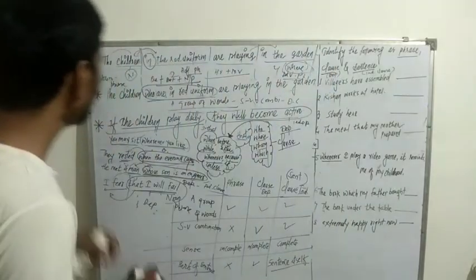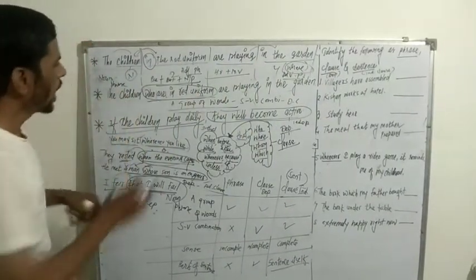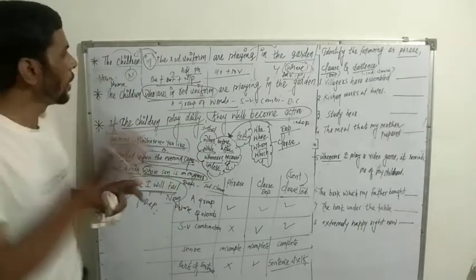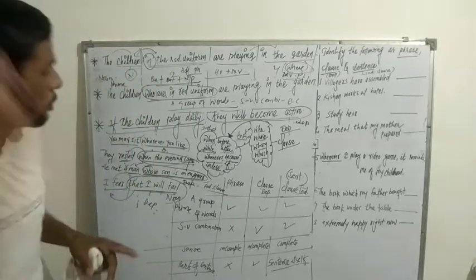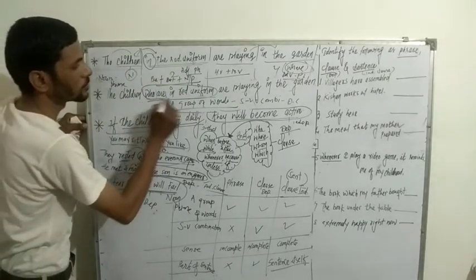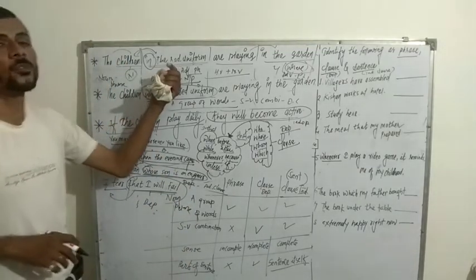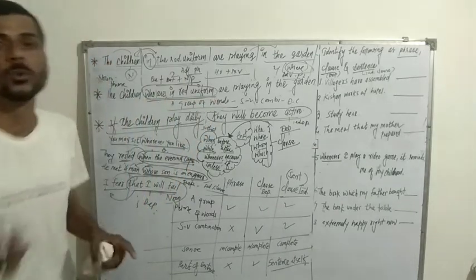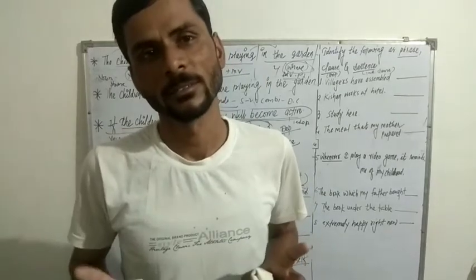Let's hear. In the red uniform is a phrase, it means a group of words, and a clause also means a group of words. Is it clear? Both are groups of words. But in the red uniform here doesn't have a subject and verb, but a clause has a subject and verb. It's not a part of a sentence, but a clause is a part of a sentence. So that's the difference between clauses and phrases.